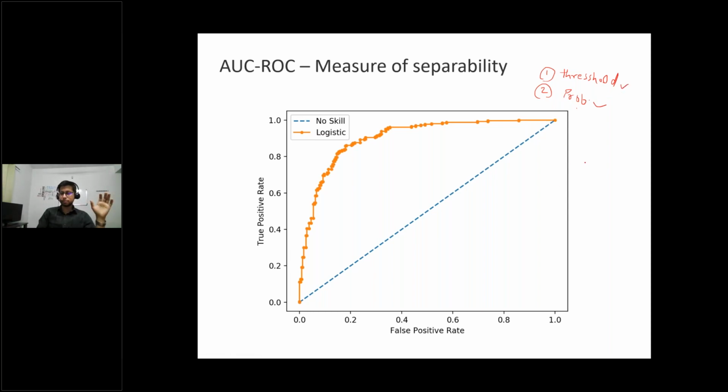We assumed that if a probability is between 0 and 1, in a normal scenario, less than 0.5 is class 0 and greater than 0.5 is class 1. But this cannot always be the case.